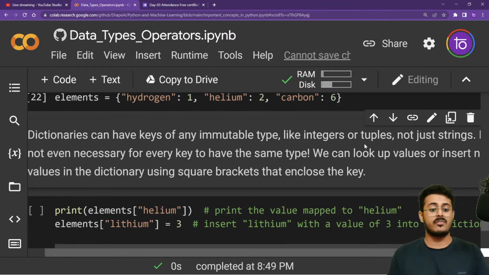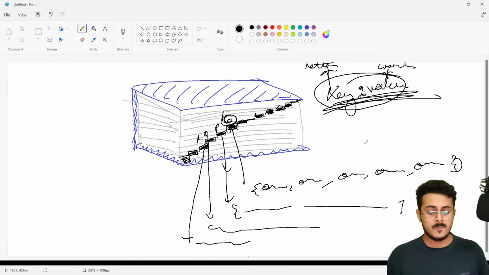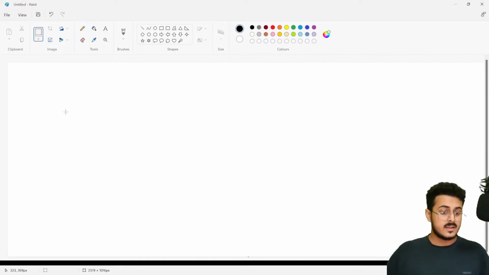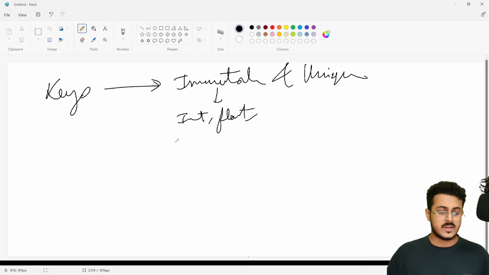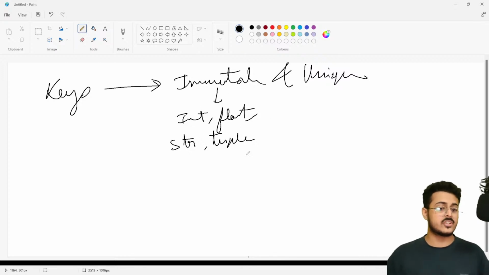Dictionaries can have keys of an immutable type. The keys need to be immutable in nature, for example integers, tuples, strings. The keys need to be immutable in nature and unique. So keys are immutable and unique. Immutable means int, float, string, tuple. That would be immutable in nature and unique as well. So that will be keys, guys.